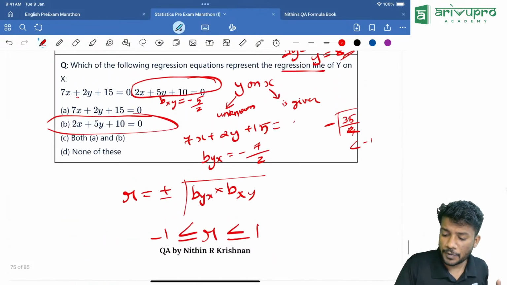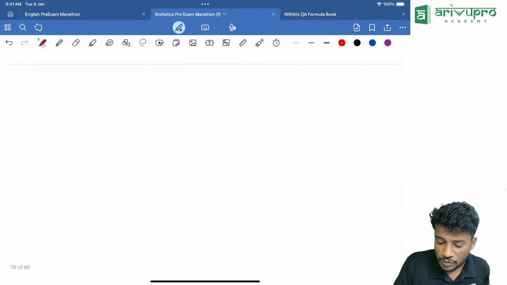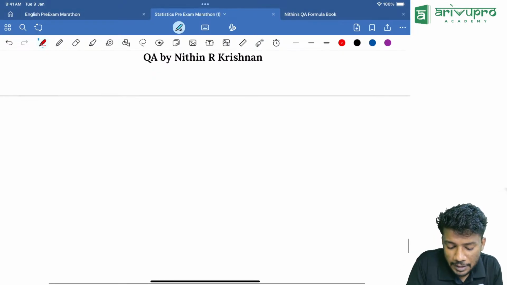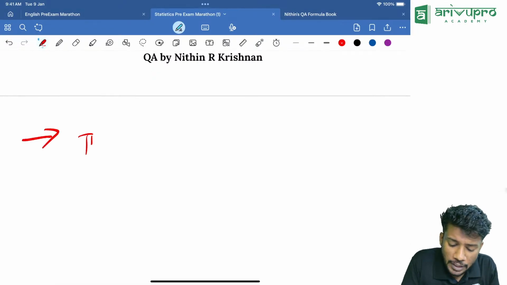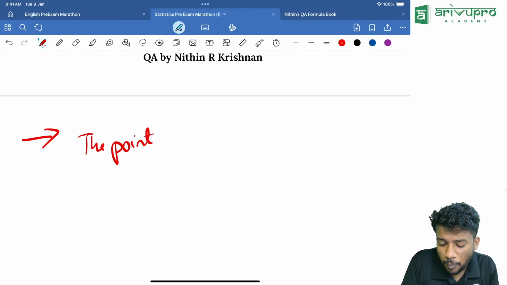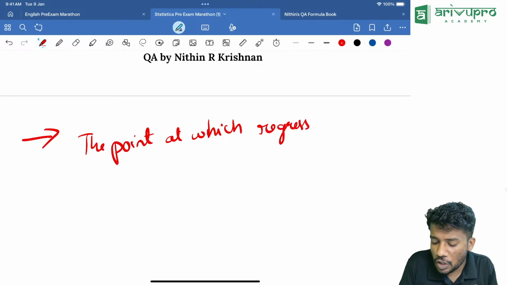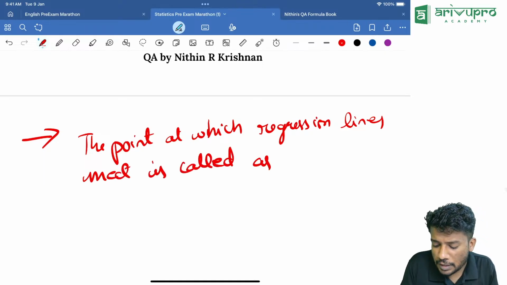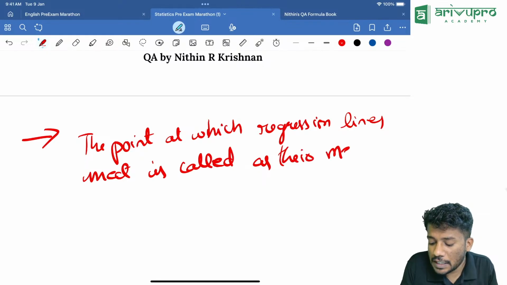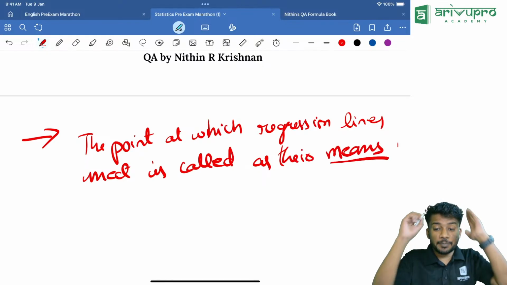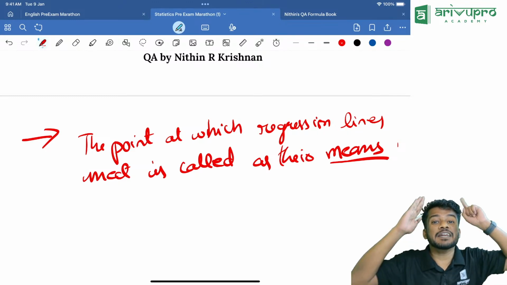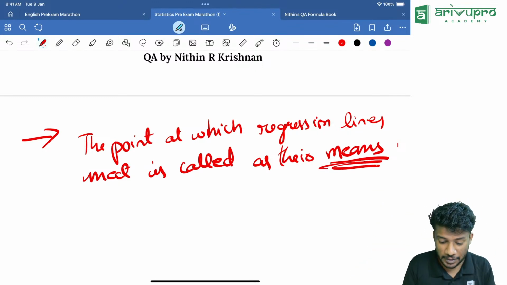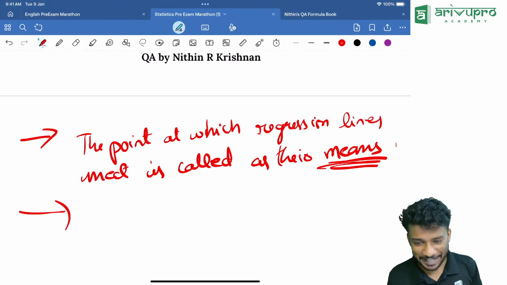Understood that? Now I will teach you one more thing which you might need. Sometimes I'll give a word problem directly. Keep a note of it. The point at which regression lines meet is called their means. Very important. Where is the point of meeting of the regression lines? It is their mean. Important. Keep a note of it. What if it comes for the exam? Yes. Next one.